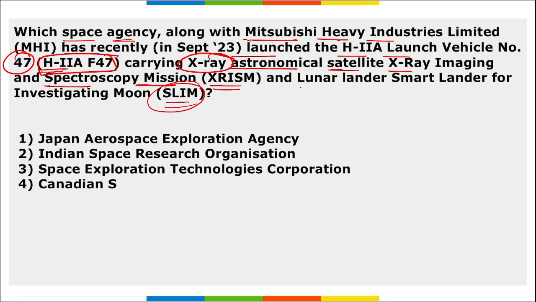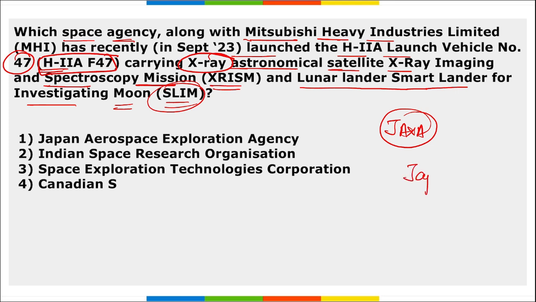SLIM stands for Smart Lander for Investigating Moon, a lunar lander. So, which is the space agency along with Mitsubishi Heavy Industries Limited recently launched this? It was launched by JAXA. Now, what is JAXA? JAXA is the space agency of Japan, and it is your Japan Aerospace Exploration Agency, JAXA. Correct? And this rocket was launched from Space Center, that is in Japan.